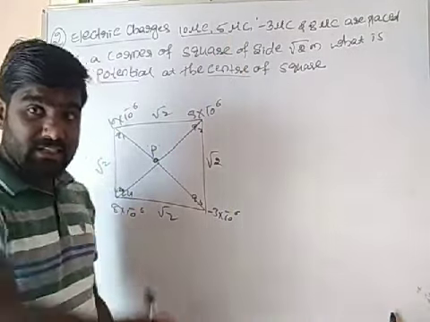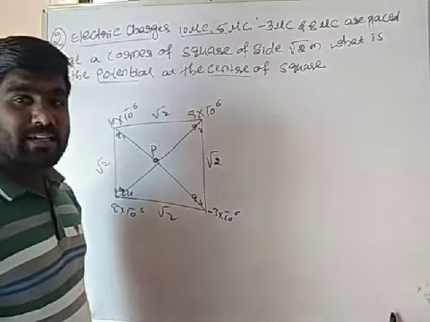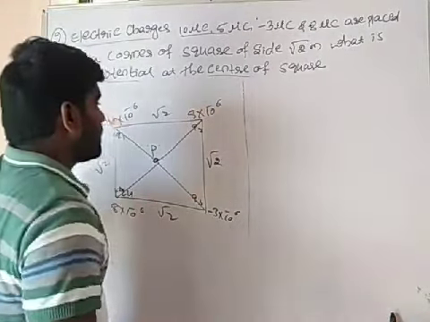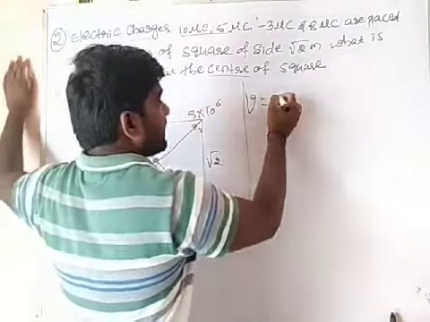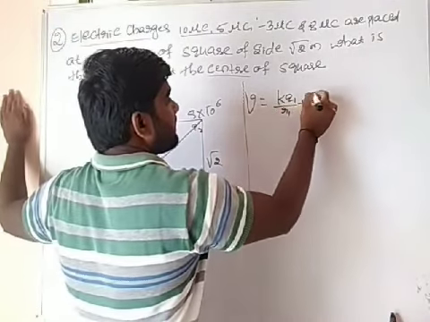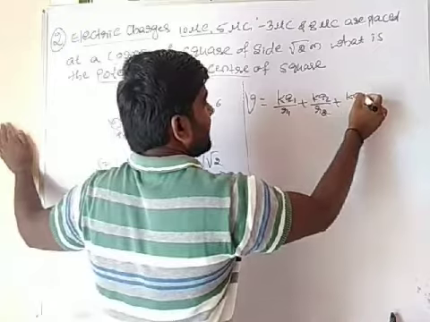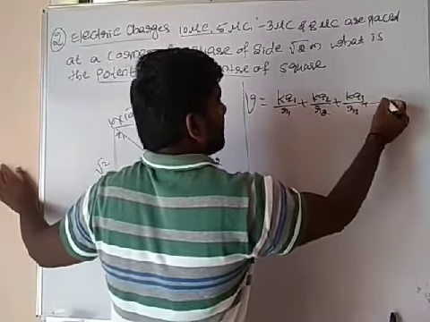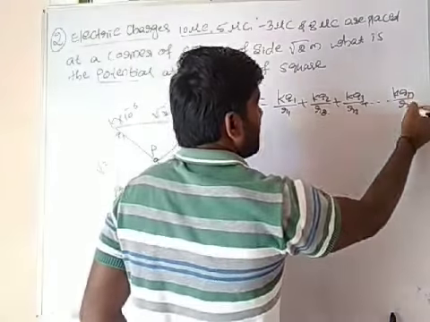Remember that thing. If you had forgot, just go through video number 2 or else 3. Okay na? See here, this potential is equal to, what should I write? K Q1 by R1 plus K Q2 by R2 plus K Q3 by R3, if there are n number of charges, K times of Qn divided by Rn.